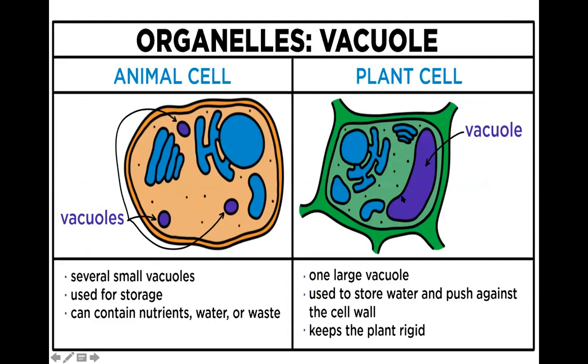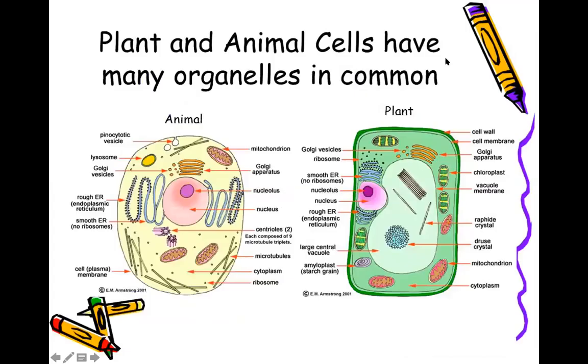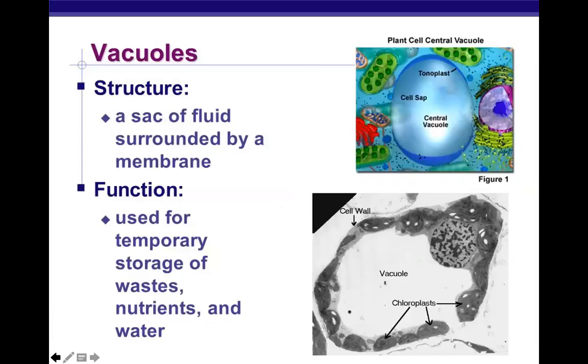The plant cells have one large vacuole, and it is used to store water and push against the cell wall. It keeps the plant rigid. A sac of fluid surrounded by a membrane is the structure of a vacuole. It is used for temporary storage of waste, nutrients, and water.